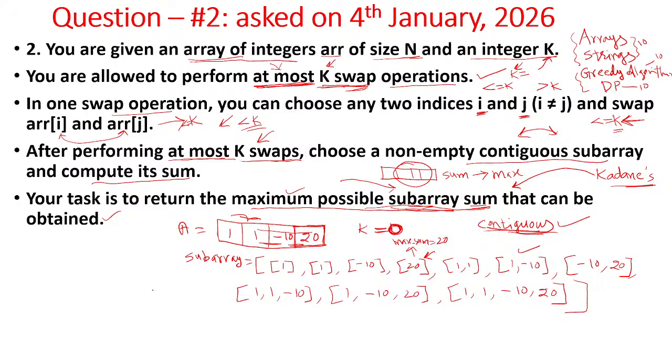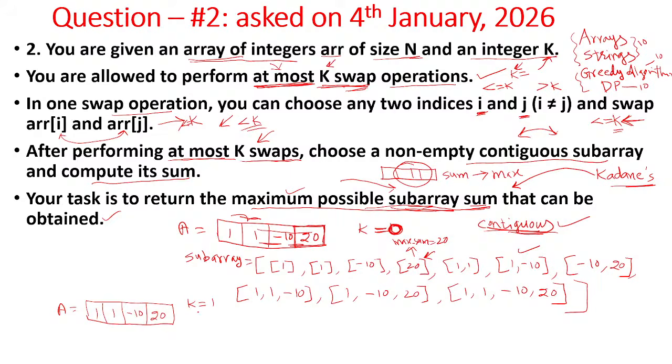Right, now we'll take the same array, now with the swapping operations allowed. How does the answer change? Just look here. 1, 1, minus 10 and 20. K is equal to 1. That means at most one swap operation can be performed. Then find out the maximum possible subarray.